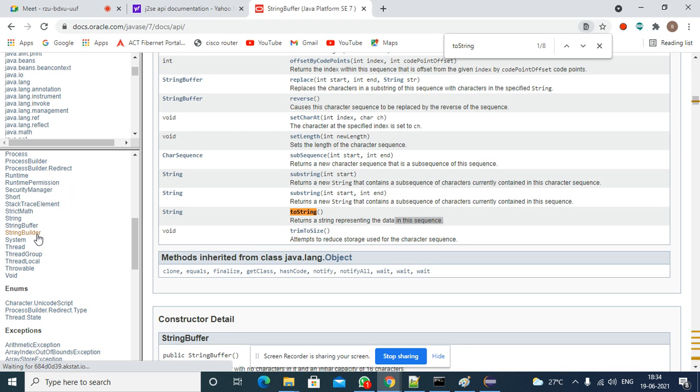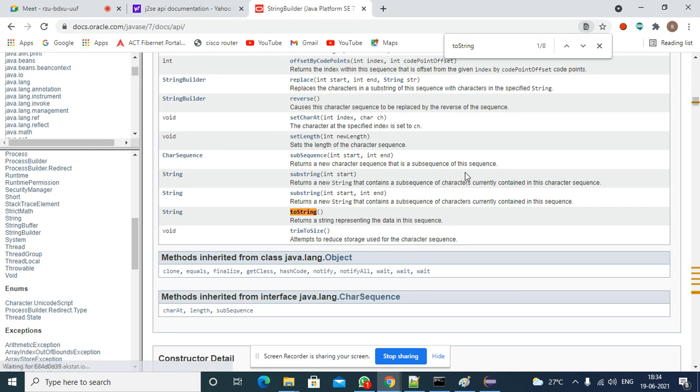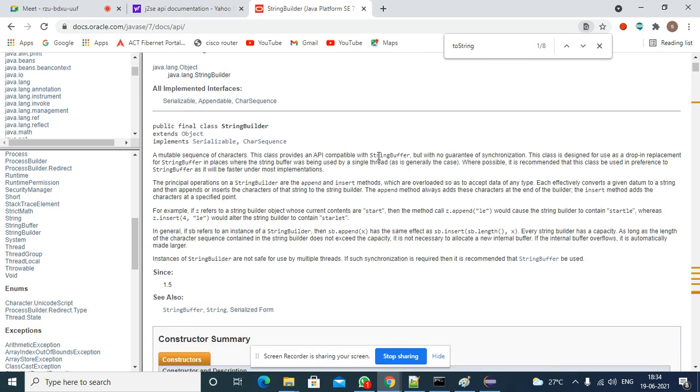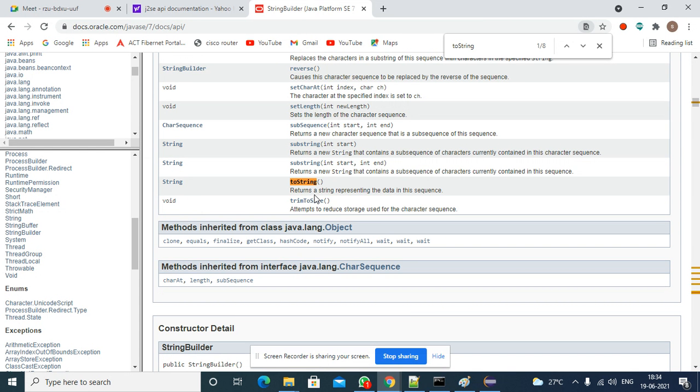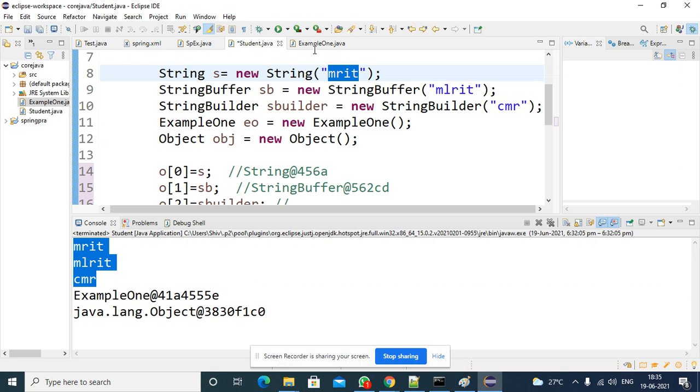In the case of StringBuilder also, here also the toString method returns a string representing the data in this sequence. So whatever string we are passing while constructing StringBuffer or StringBuilder, whenever you print, it will return the same. Right.